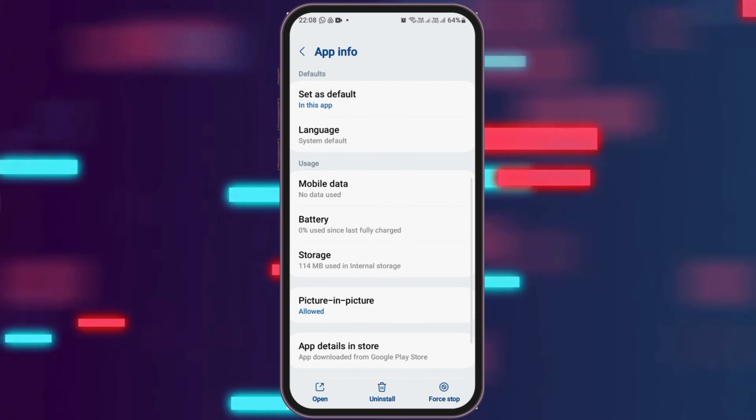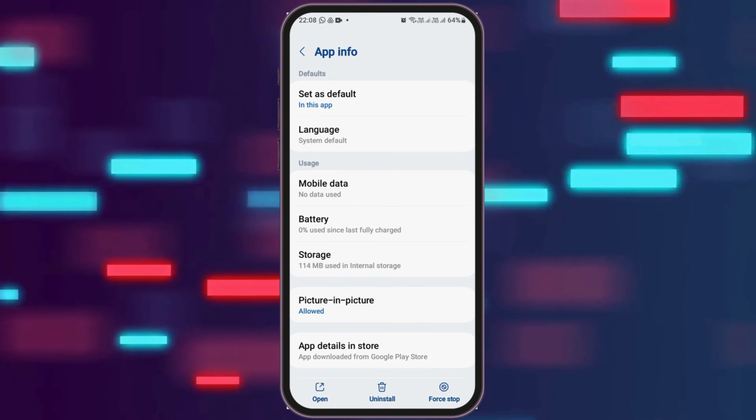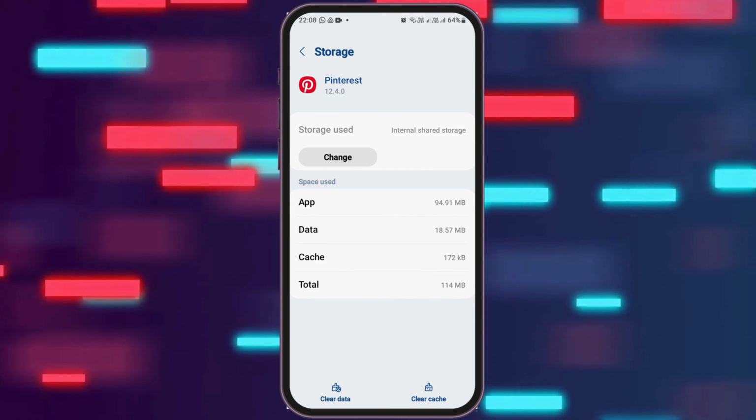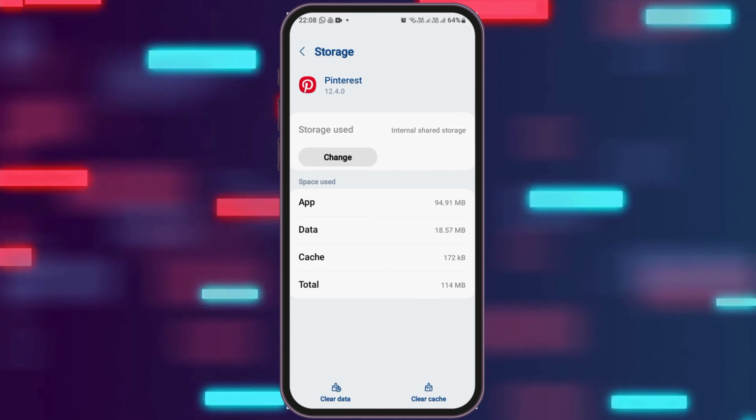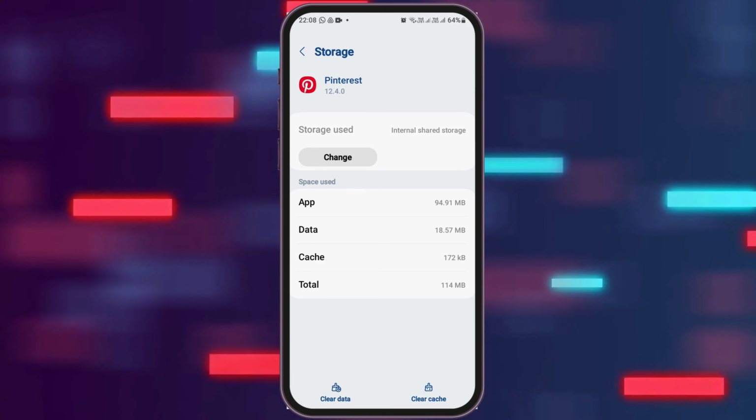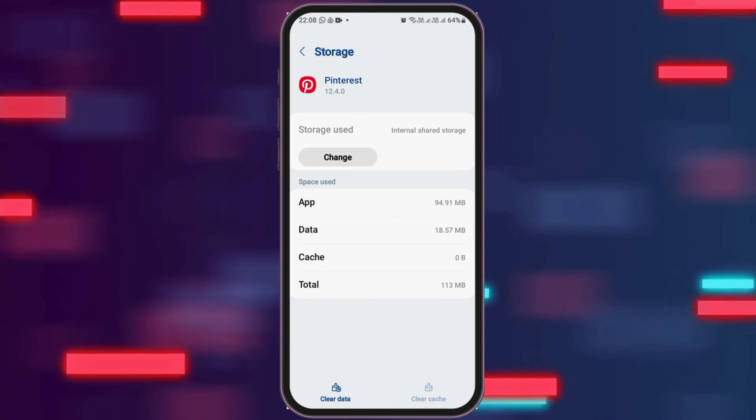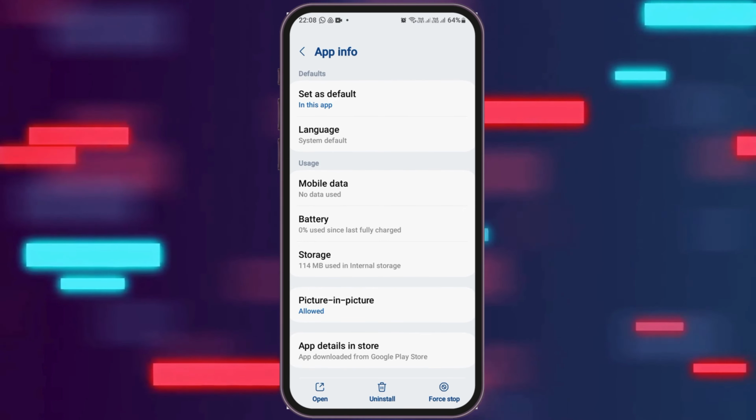After going back, you have to go to the next option, that is the storage option, and tap on the storage option. After that, you have to see whether there is any cache or not. If there is any cache, you have to go to the option of clear the cache and tap on clear the cache. And this way your problem will be solved.